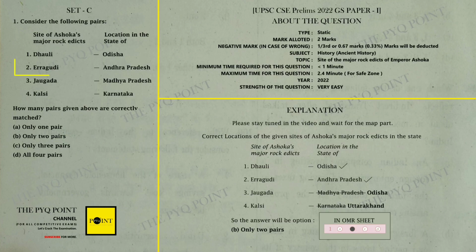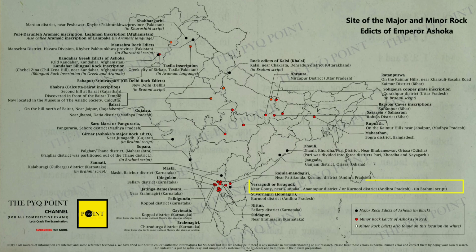Now let's see the second pair, whether Erragudi is in Andhra Pradesh state or not. So as you can see here, Erragudi is located in Kurnool district of Andhra Pradesh, which is near a place called Gutti in Anantapur district. Hence, the second pair given is also correct.